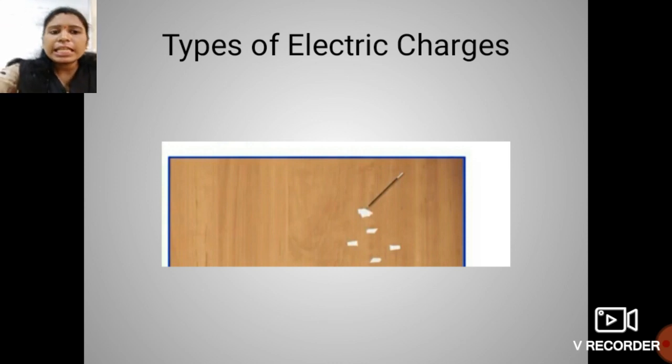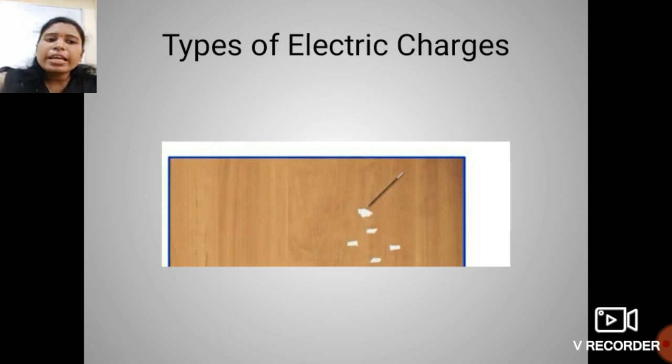Here we have seen that whenever two objects are rubbed against each other, they acquire some charges. But what are these electric charges? What are its types? Okay, students. So let us see over here.